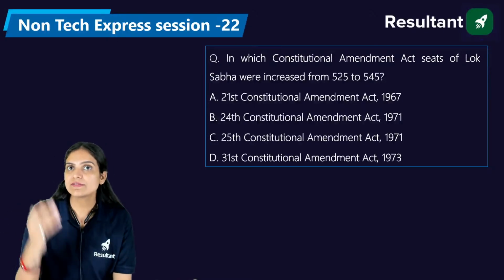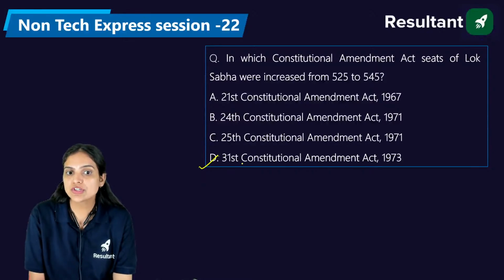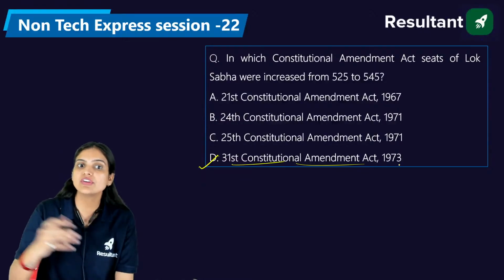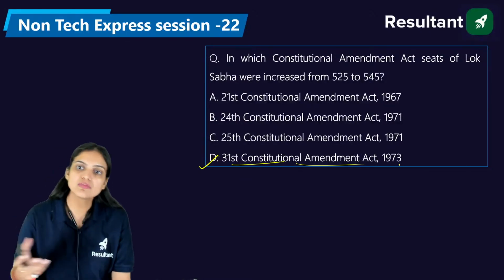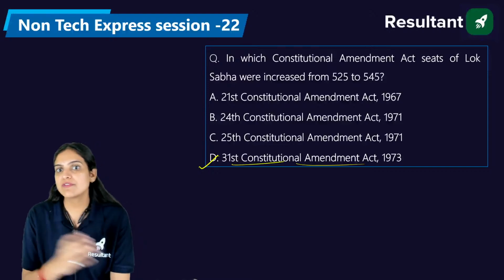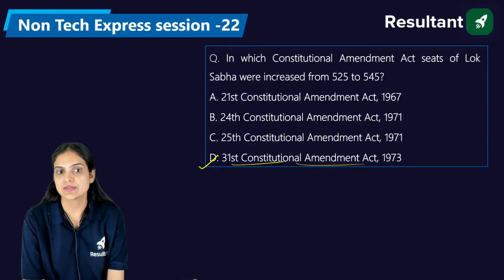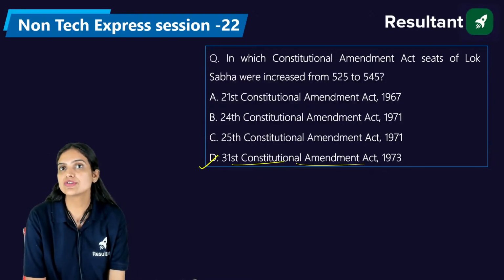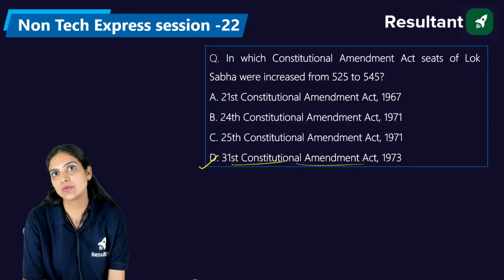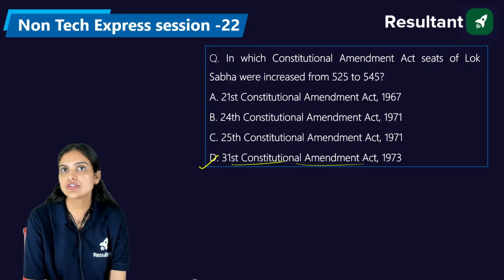The right answer is, well done, Vidya, the 31st Constitutional Amendment, which raised the number of seats in the Lok Sabha from 525 to 545. So the right answer is D, the 31st Constitutional Amendment. Very good, Venkat. Very good, Vidya. Yes, it's the 31st Constitutional Amendment, not the 24th one.